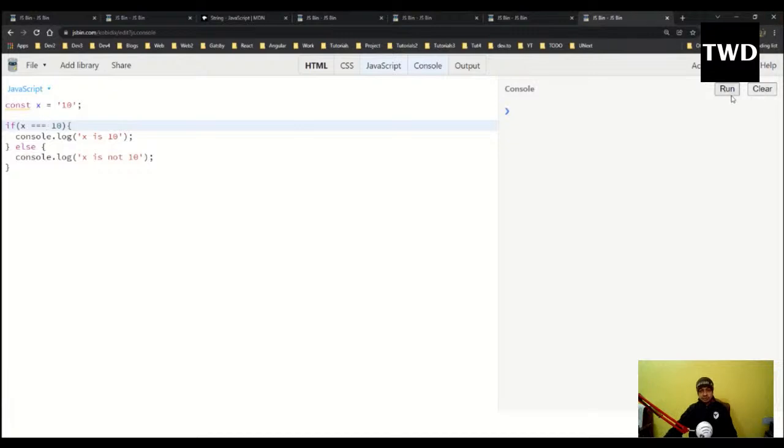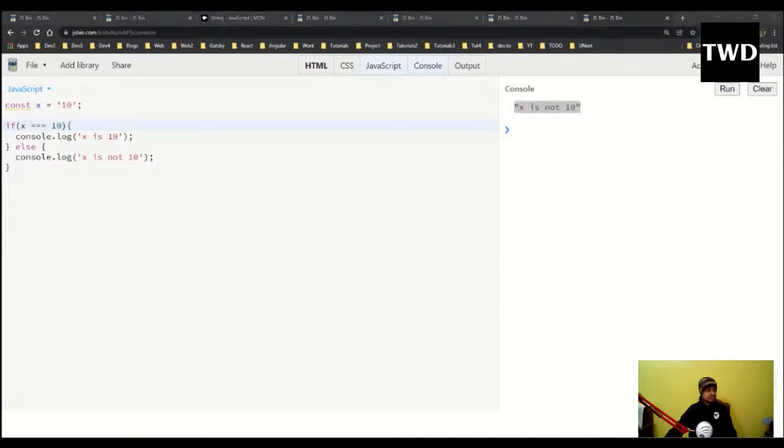So if I do a triple equal to, I will get "x is not 10". So like this it is there.